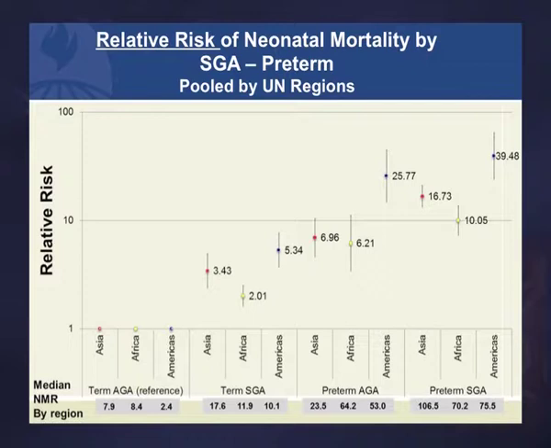So they have between a 2 and a 5-fold increase in mortality in the first month of life, just from being SGA. This one is preterm and appropriate for gestational age. They, of course, also have an elevated risk of mortality, slightly higher. And the combination of being preterm and SGA is much higher than either of those, in fact, more than additive. So we have a very elevated risk of mortality from being SGA.